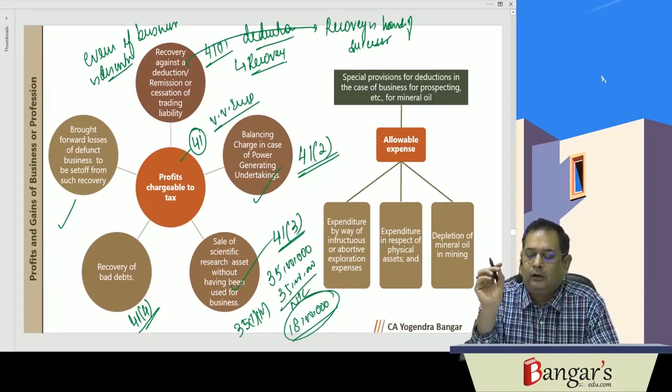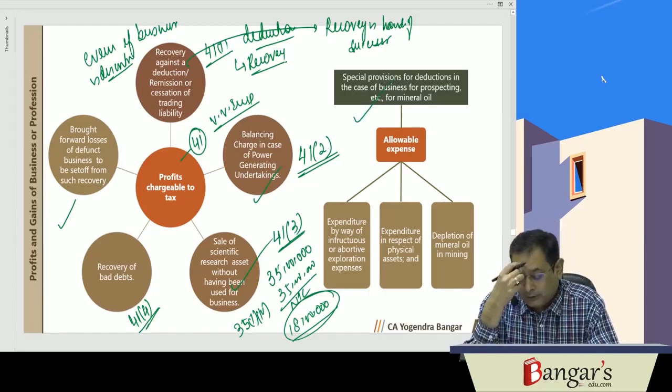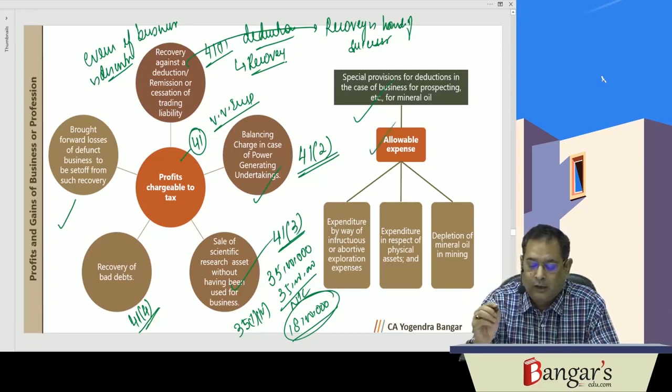Then we have special provisions for deduction in case of business of prospecting, etc. of mineral oil. Here, what is the allowable expense?